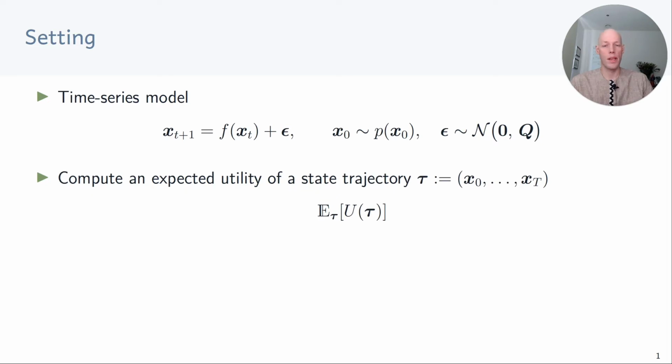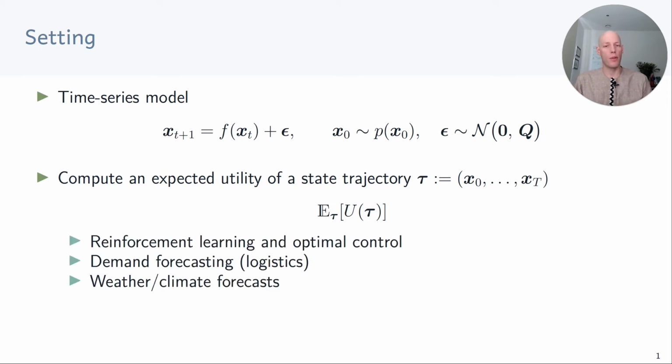In many applications, we're interested in computing an expected utility where the expectation is taken with respect to state trajectories tau. A trajectory is a sequence of states from the initial state at time 0 to a final state at time T. For example, in reinforcement learning and optimal control, the utility is the long-term reward or cost.